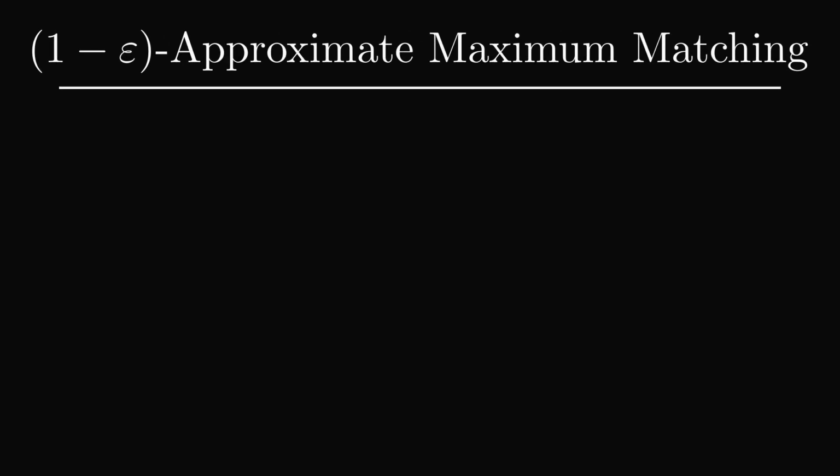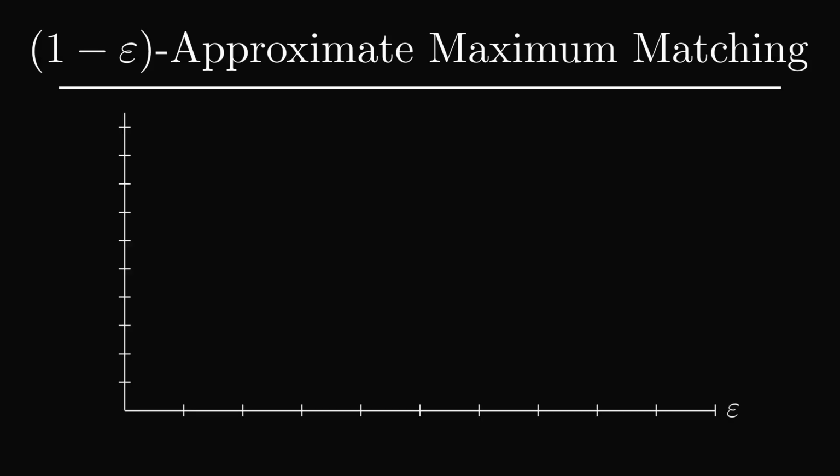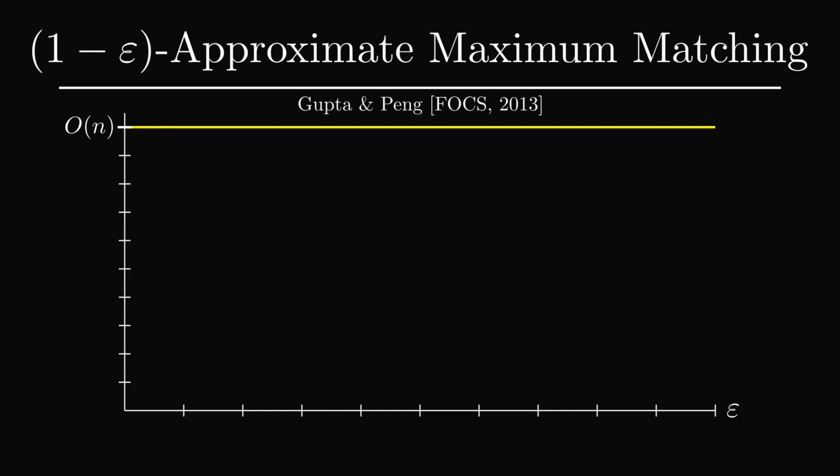We'll actually focus on the approximation version of this problem, where we are only required to maintain a matching of size 1 minus epsilon times the size of the current maximum matching. We can solve this relaxed problem much faster than we know how to solve the exact version. For instance, a result of Gupta and Peng shows that for any fixed epsilon greater than 0, there exists an algorithm with an update time that is linear in n.